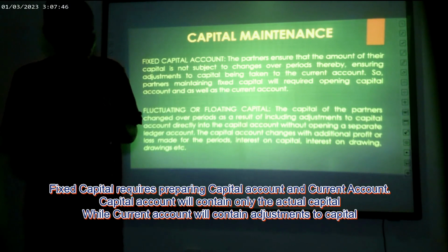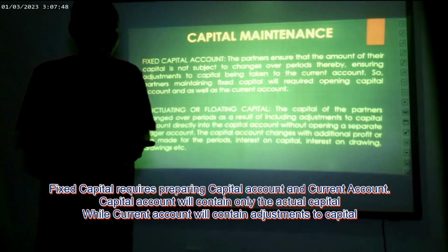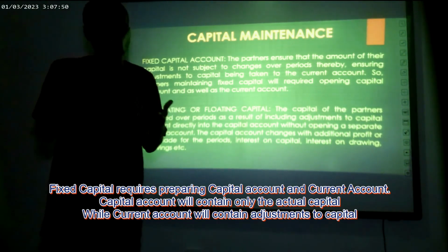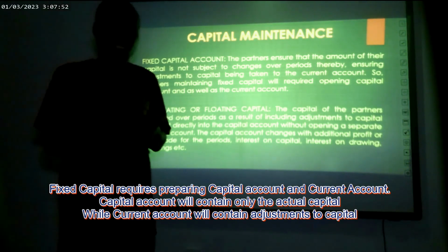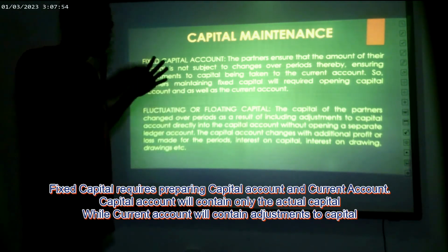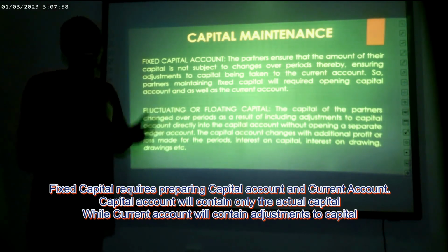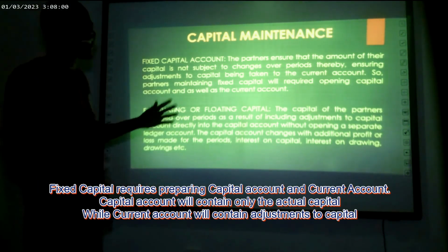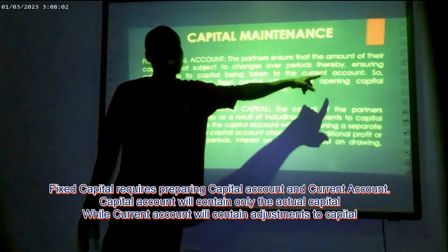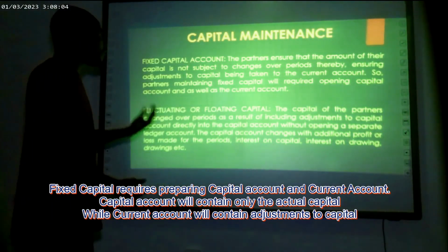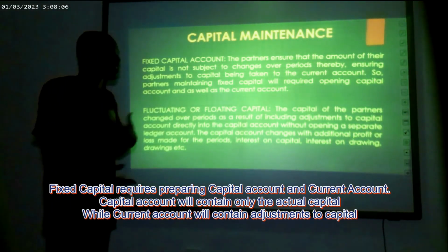So share of profit to each partner, interest on capital given, interest on drawings charged, the drawings in the period, all of those adjustments, the partners believe they will change their capital. So they don't want that to change each capital. What will happen? They will take all of these adjustments to a separate account called current account. So all of these adjustments are to actually be put in the current account.